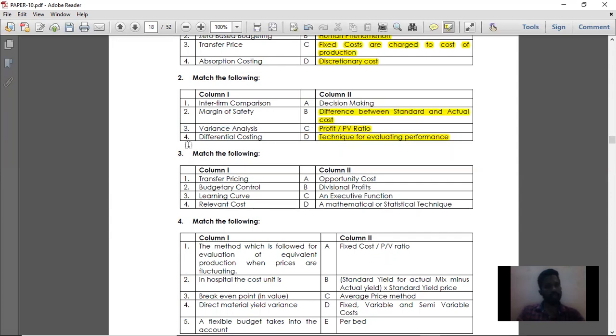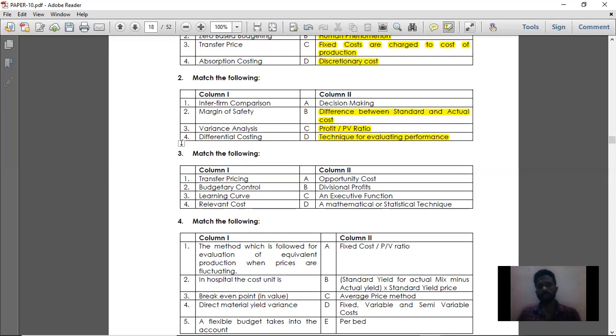And the last one is differential costing. The exact meaning of differential costing is the difference in cost by evaluating 2 alternative courses of action. That is called differential costing. If you have some notes or if you are having this printed copy, just take it down nearby. Differential costing, very important terminology. Differential costing is nothing but difference in cost for evaluating 2 alternative courses of action.